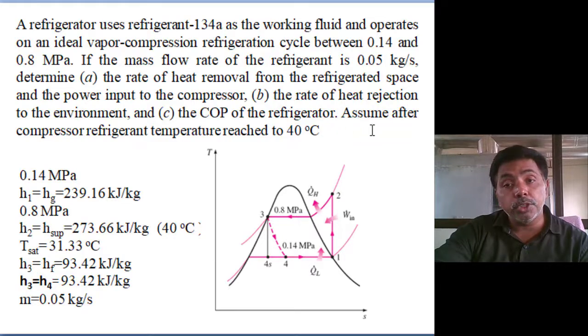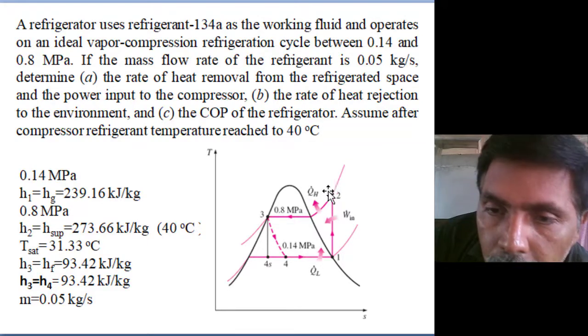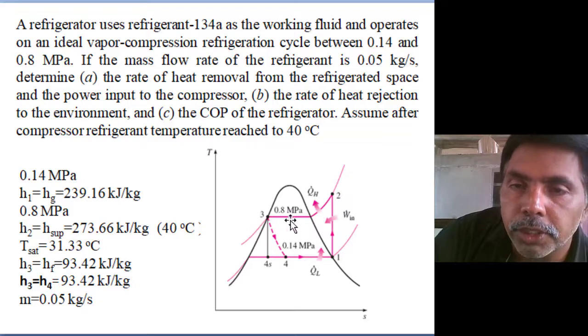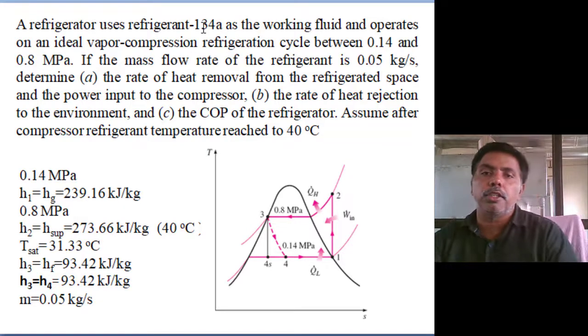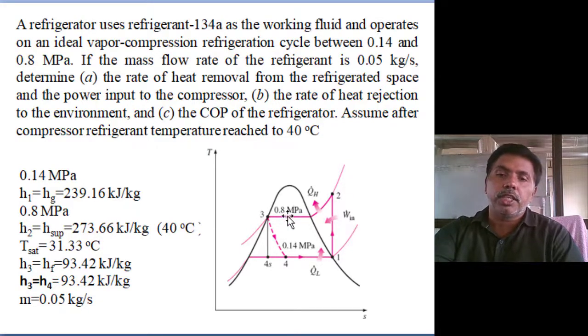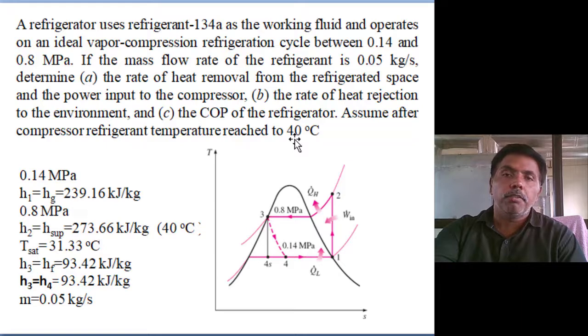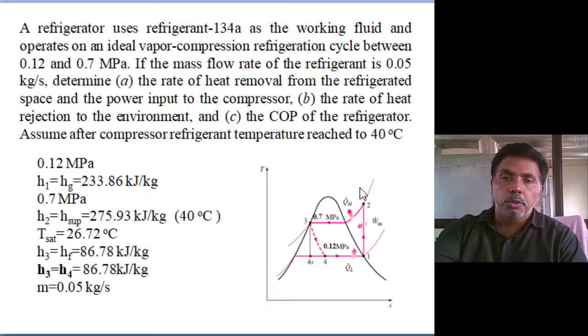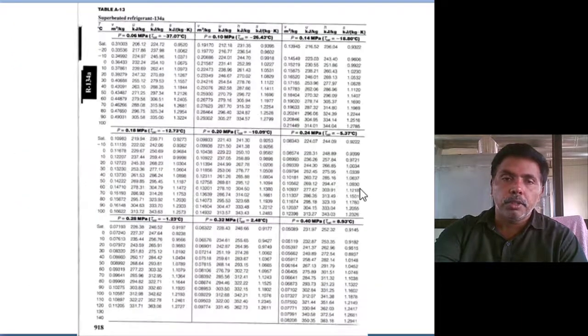Next, what are the assumptions they given? Assume after compression the refrigerant temperature reaches 40 degrees. Simply, this is not the saturation temperature. From the property tables of R134A, if you extract the saturation temperature, it may come 32 degrees. But this is superheated, reaching 40 degrees, you see.